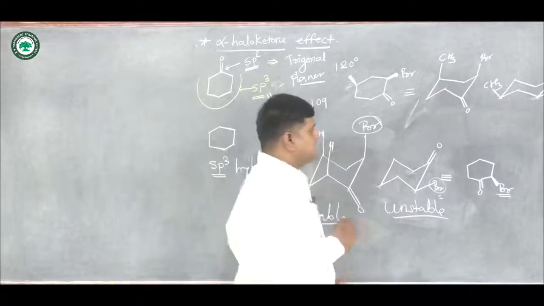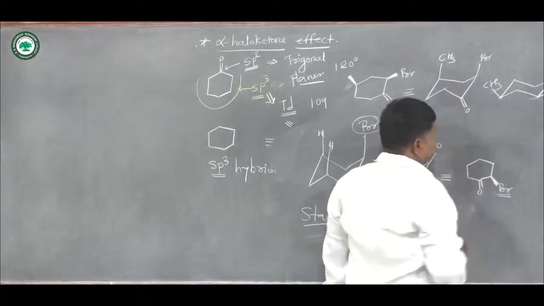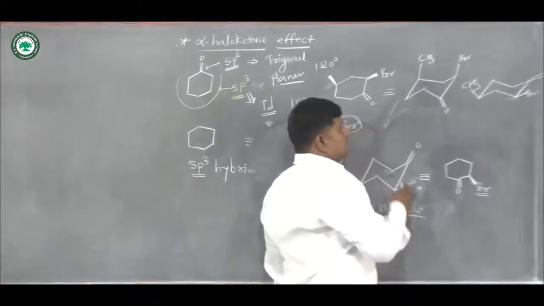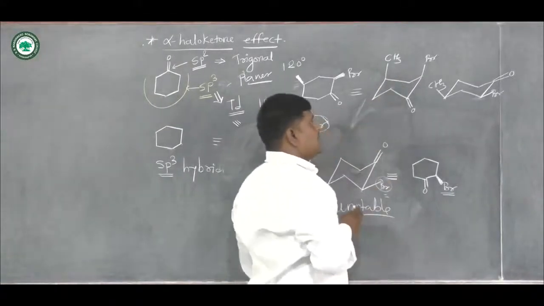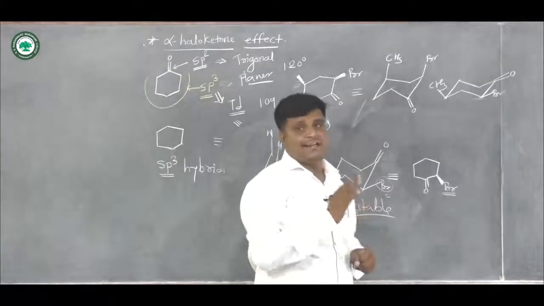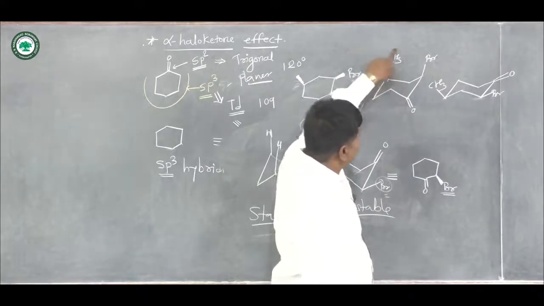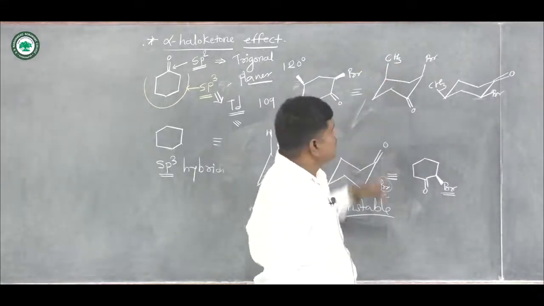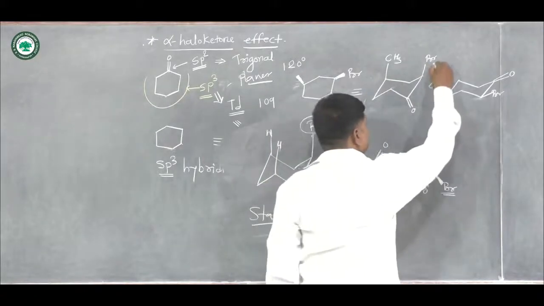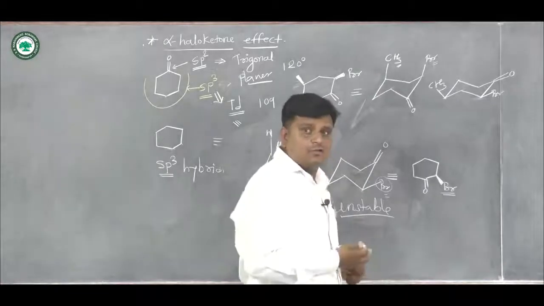In this case, we remember one thing: the repulsion between 1,3 diaxial groups is not greater, but in this case the hydrogen is replaced by methyl, so bromine is one of the bulkier substituents and methyl is also bulkier than hydrogen.